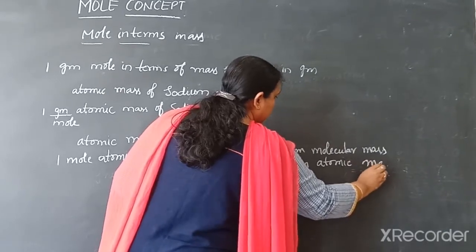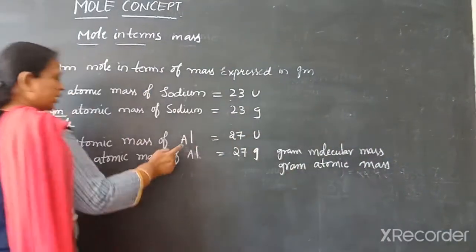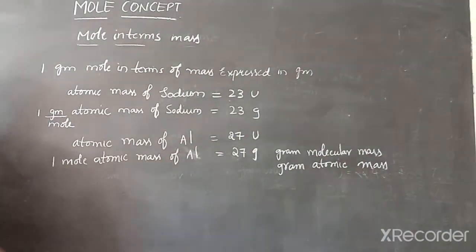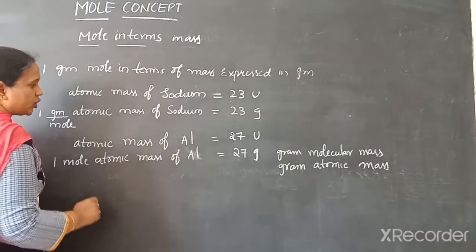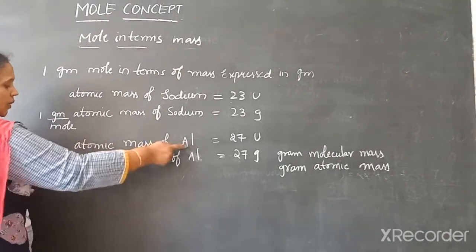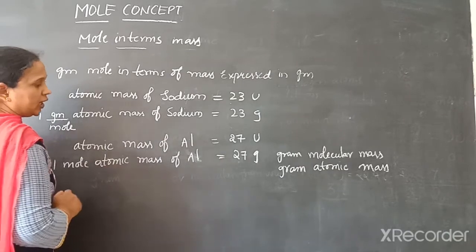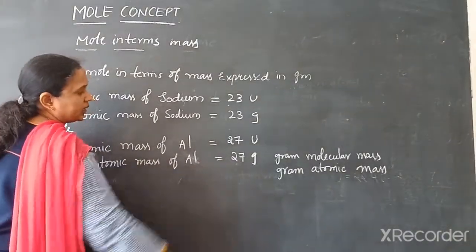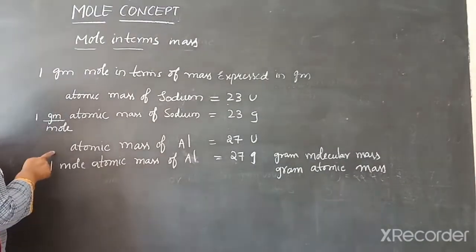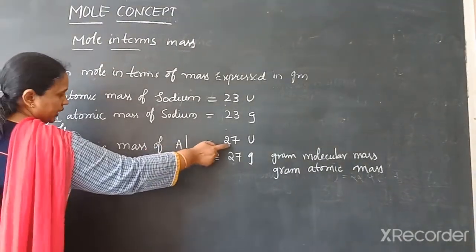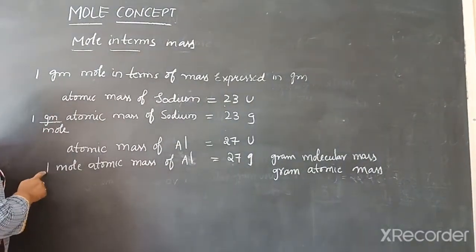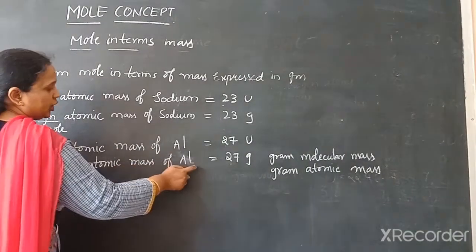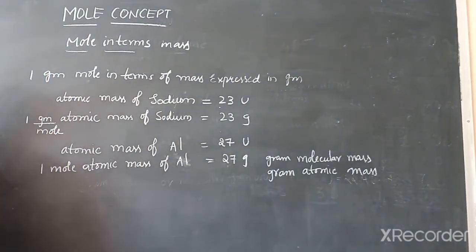So here, aluminium is an atom. Mass of 1 mole of aluminium atoms is 27 grams. The atomic mass of aluminium is 27 U. The 1 mole atomic mass of aluminium is 27 grams.